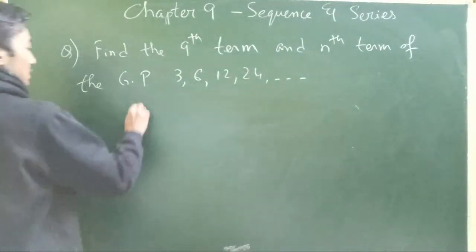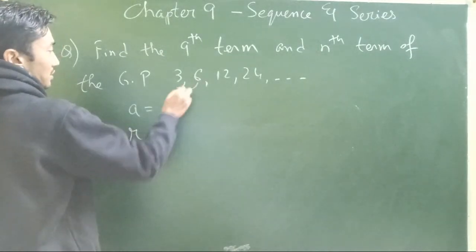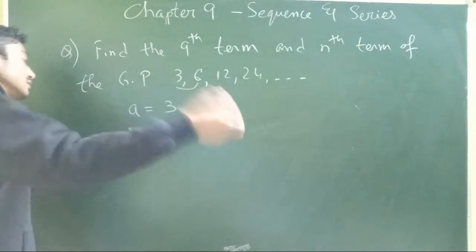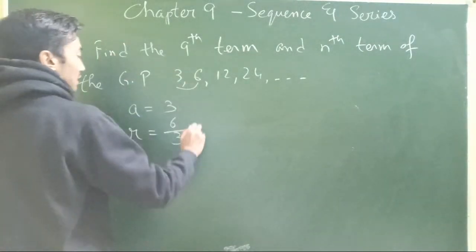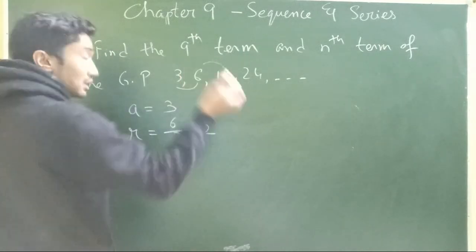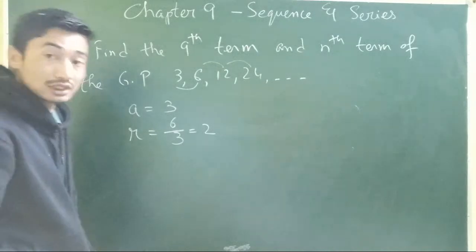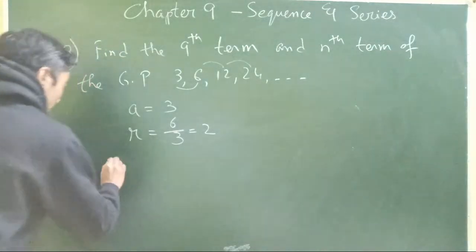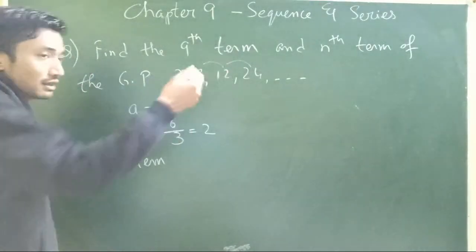Alright, so what is our first term here? A is 3. Common ratio: you divide any two consecutive terms, the term by its preceding, so 6 divided by 3 is 2. Similarly, 12 divided by 6 is 2, and 24 divided by 12 is also 2 again. Of course, it is a geometric progression. Now, let's find out the nth term first. It's all the same, nth term or ninth term, that's up to you.